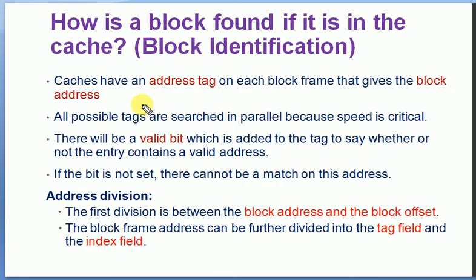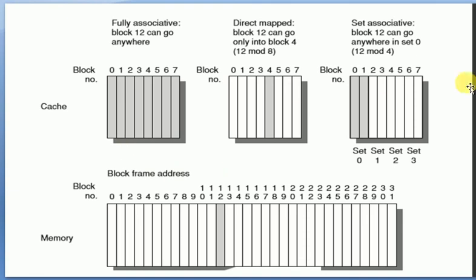Now each cache block frame will have an address tag.